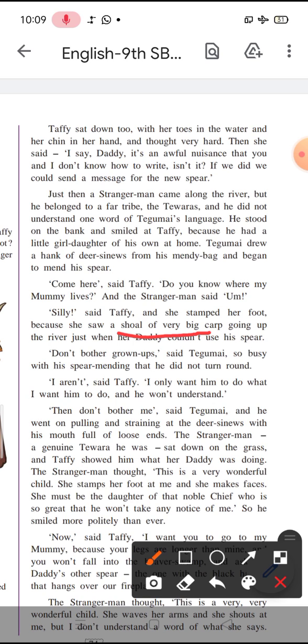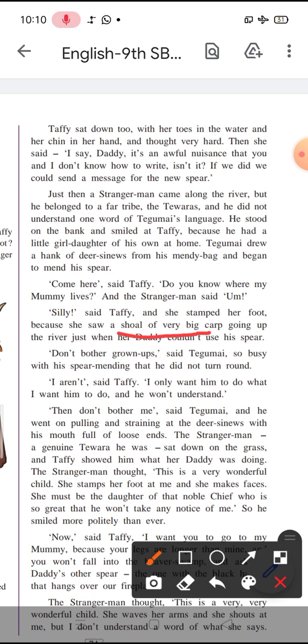But why was she angry? She was very angry and she stamped her foot because her daddy couldn't use his spear, as it was broken. So she felt very upset. Although the nice big carp were there and they could have caught those fish easily, since her father's spear was broken, they couldn't use it, and so she was very upset.